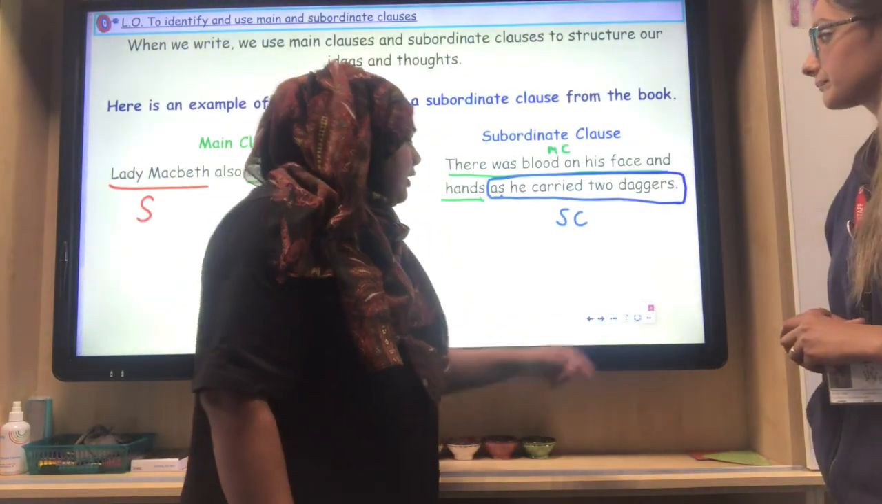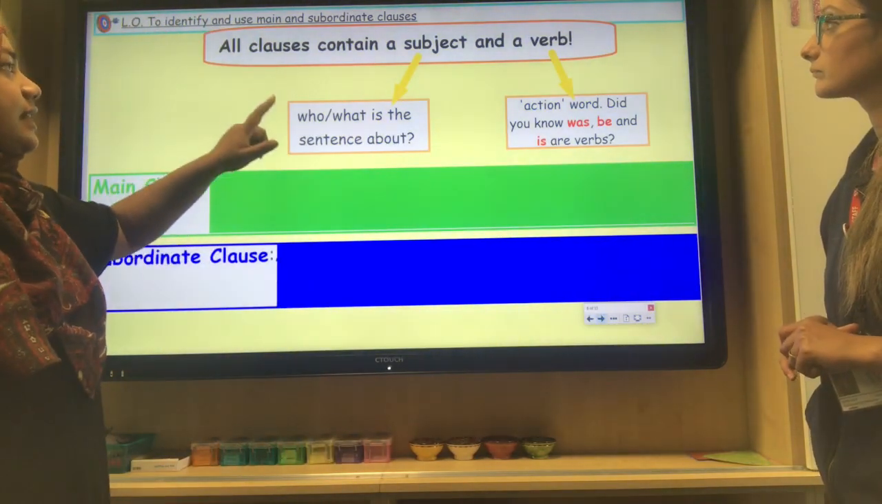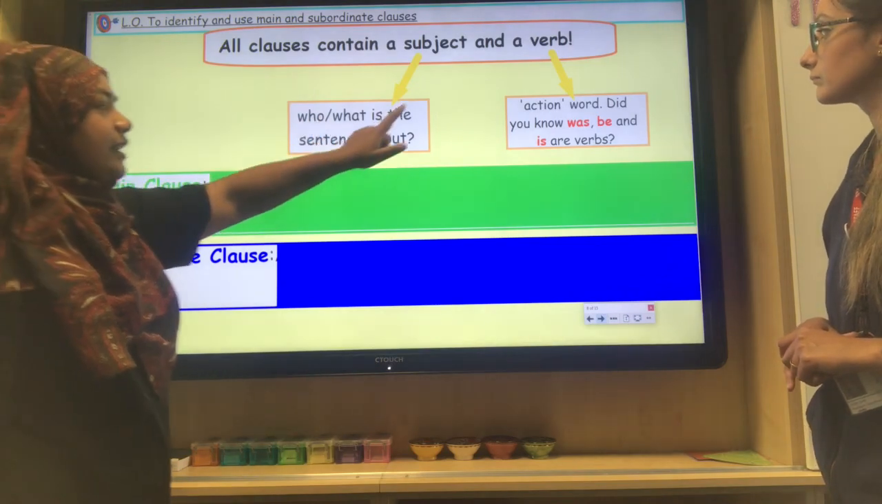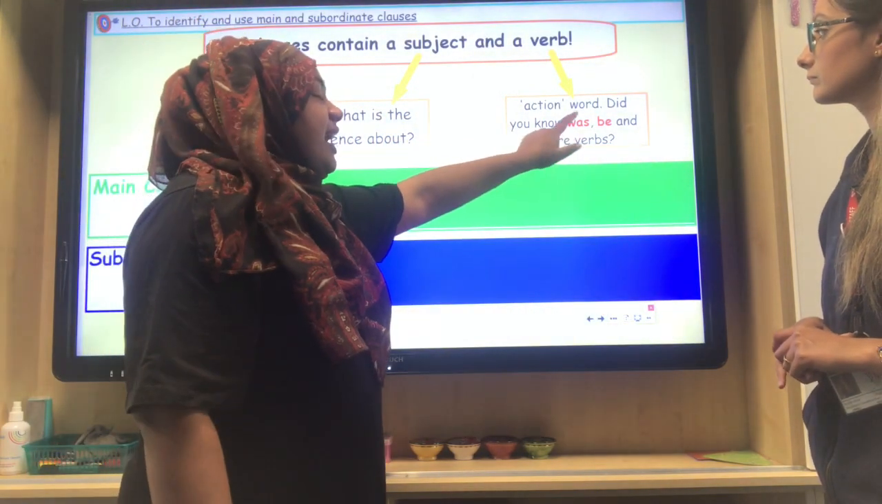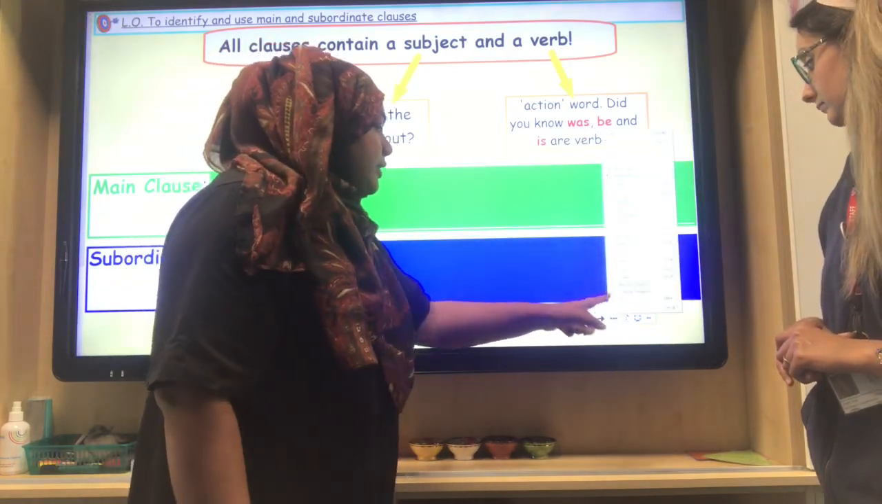Okay, so all clauses, we've already mentioned this, must contain a subject and a verb. A subject is who or what the sentence is about, and a verb is an action word. And did you also know that was, be, and is are also verbs? We should already know this from before.